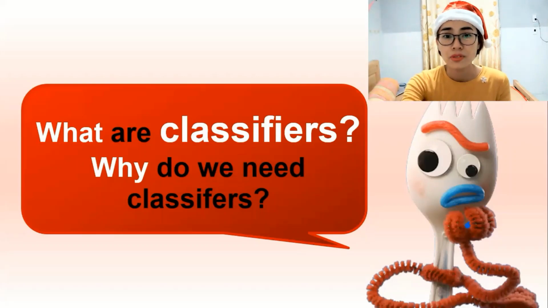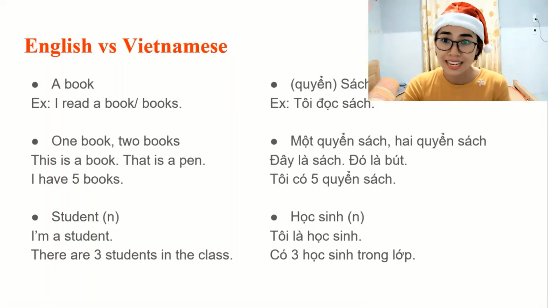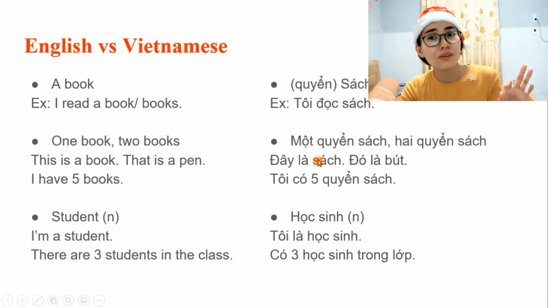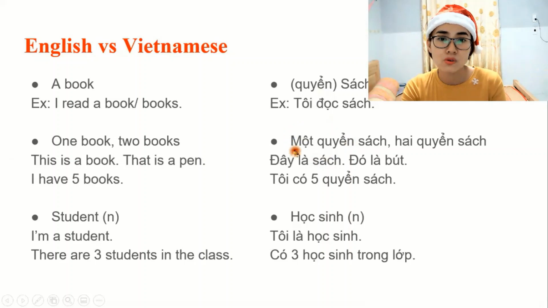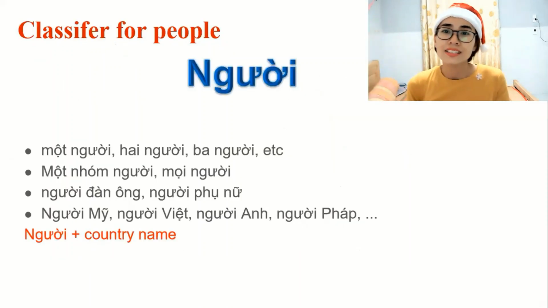You have to say một quyển sách, hai quyển sách. Okay, and gradually now I know that they are called classifiers, and you need a classifier specifically when you use numbers in front of the nouns. Okay, how cool.